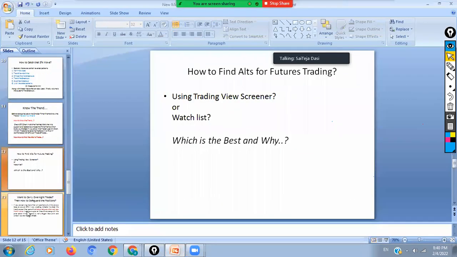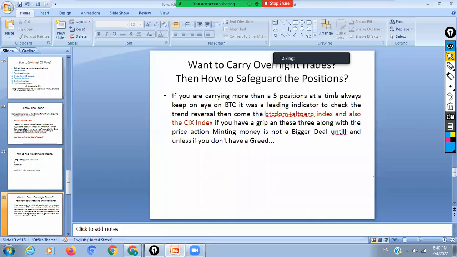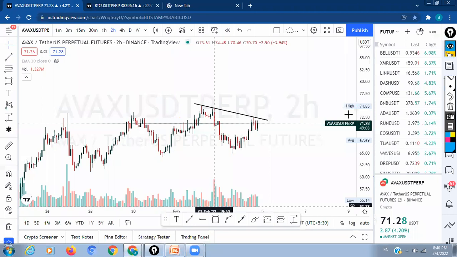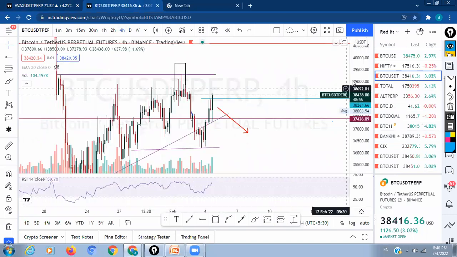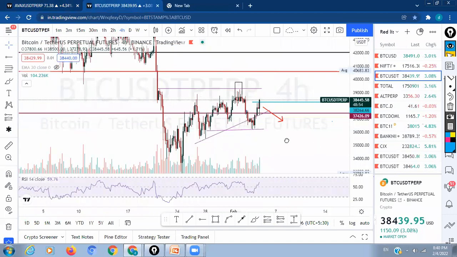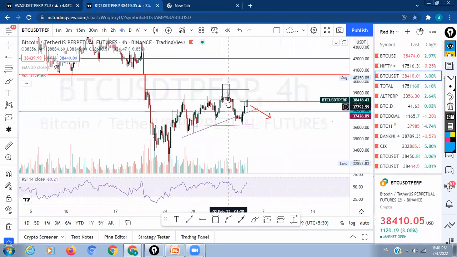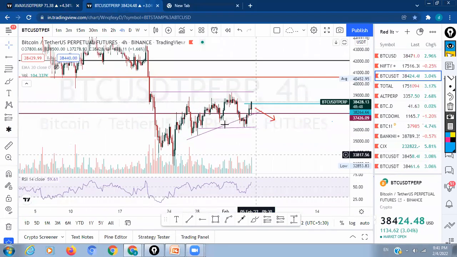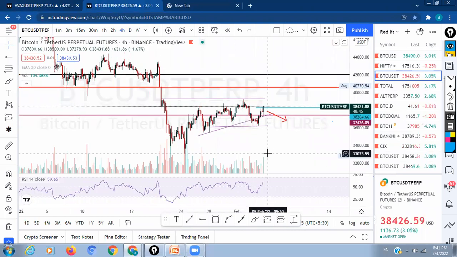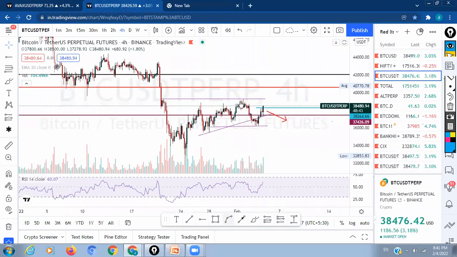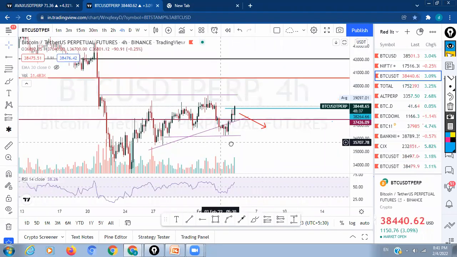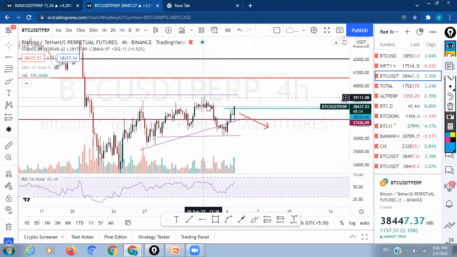And also, few people always ask why we can't carry overnight positions. I never carry overnight positions unless I have a conviction on BTC. Only if I know the BTC movement will I trade overnight positions, because whatever the amount, it looks so good, we won't be looking for morning. Suppose I have taken trades around here, I thought BTC will break out from here, and from morning I can make a few bucks and I'll be doubling my wallet from tomorrow morning. But what actually happens is that by the time it comes here, all the liquidation prices will be eaten by the bears. So don't take overnight positions.